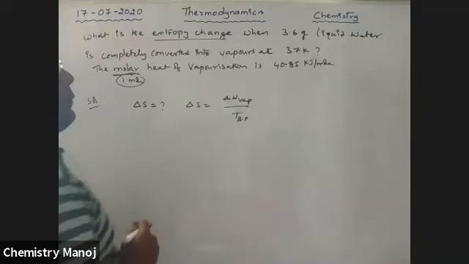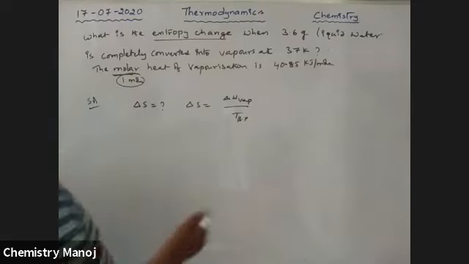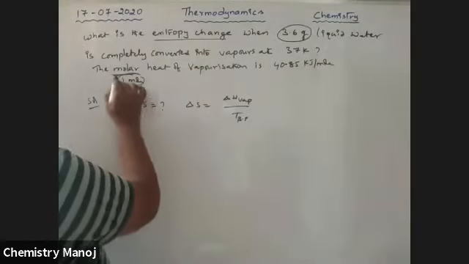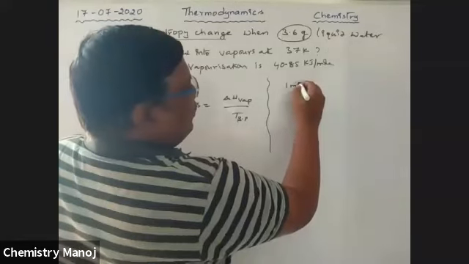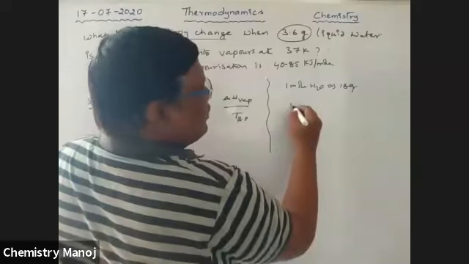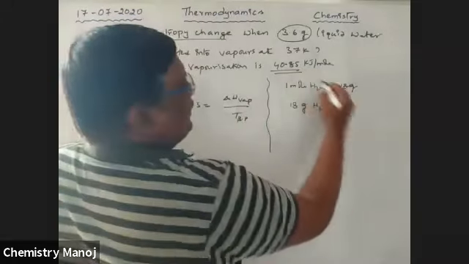Vaporization means boiling point. He wants to calculate only for 3.6 grams. For 1 mole of water, which is 18 grams, the heat of vaporization is 40.85.